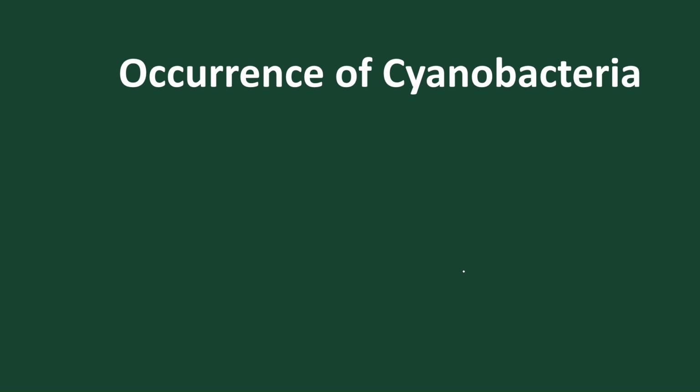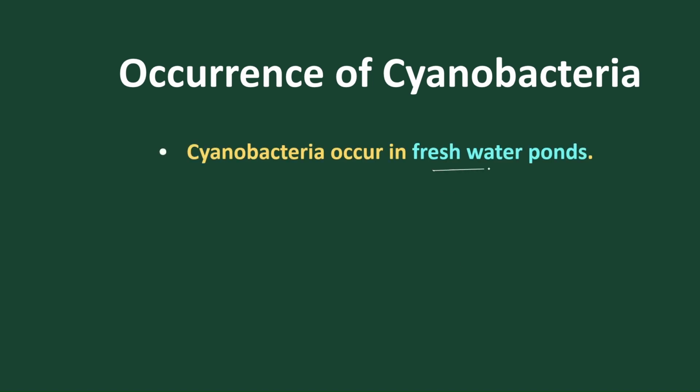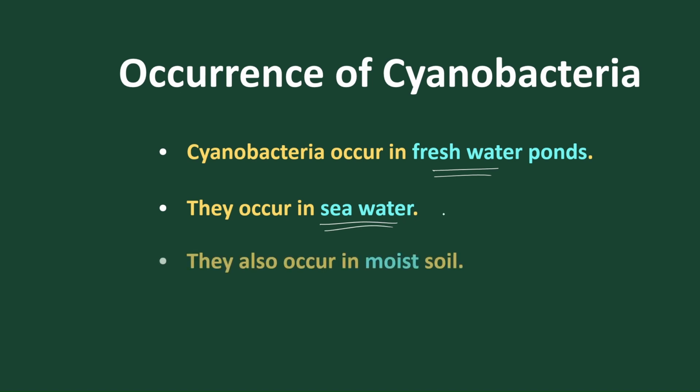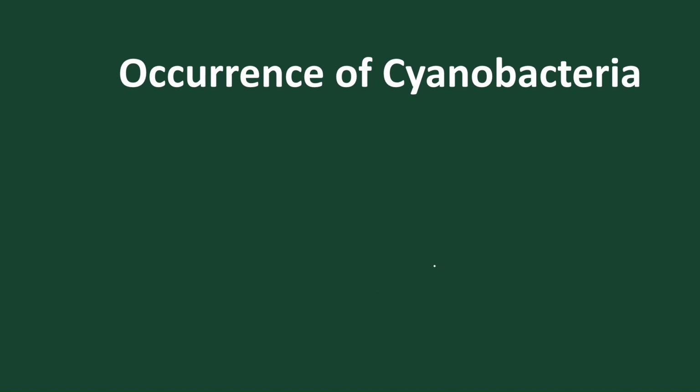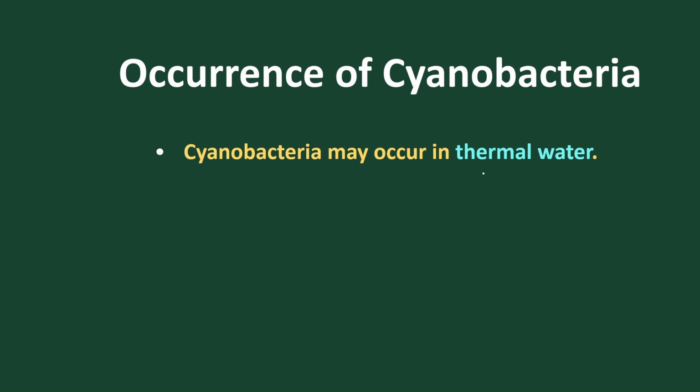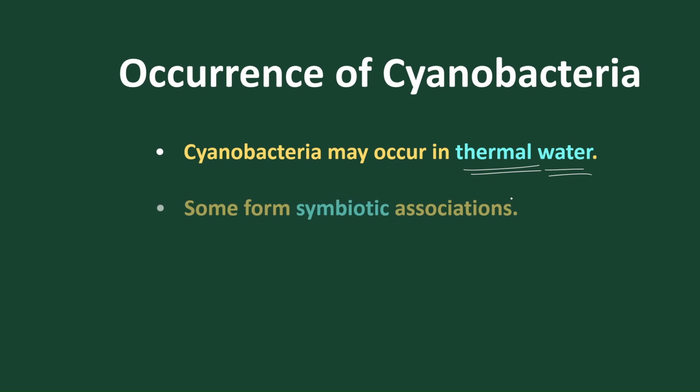Now, the occurrence and habitat of cyanobacteria. They are mostly freshwater, that is aquatic. Some are present in seawater, marine. Some are present in moist soil. And cyanobacteria are also found in high temperature water, or thermal water.